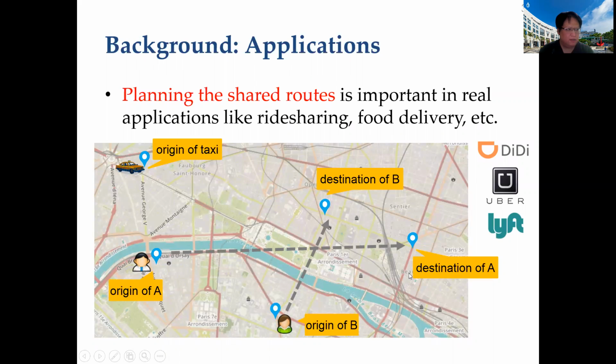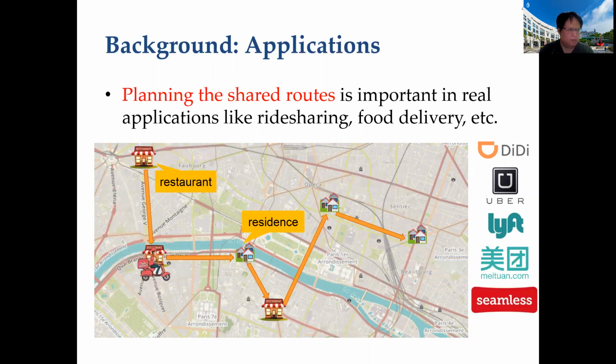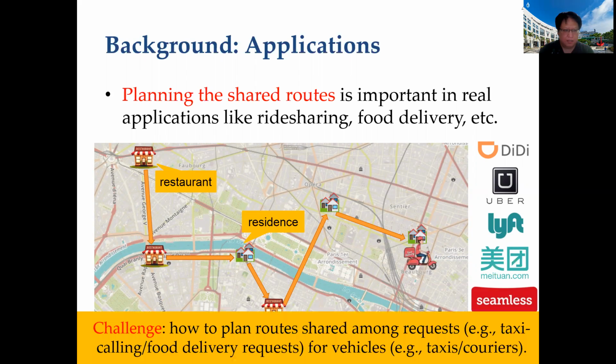Our work focuses on route planning, which is important in many applications such as ride sharing, food delivery. For instance, in platforms like Didi and Uber, we may receive several ride-sharing requests. The platform needs to plan a route for each taxi to serve some requests, and the passengers may share the seat during the route. Similar problem also occurs in food delivery platform like Seamless. In all these applications, one of the fundamental challenges is how to plan routes shared among requests for the vehicles.